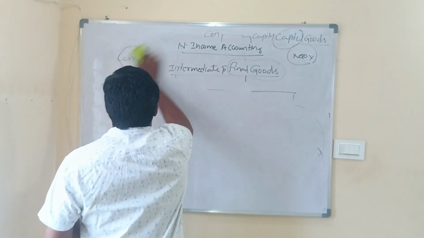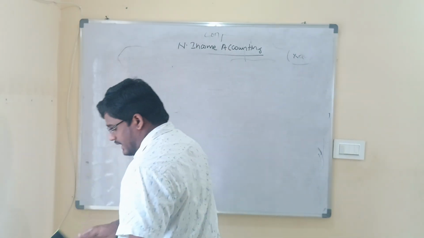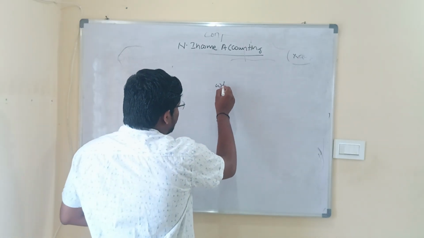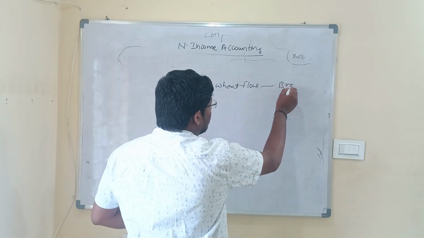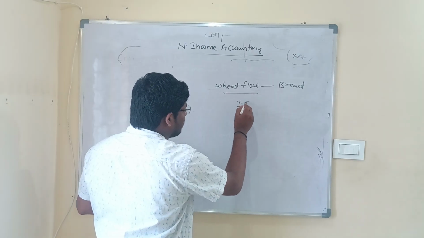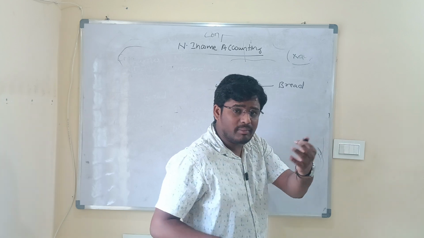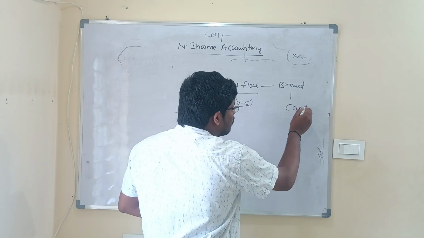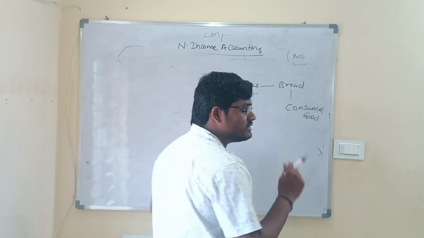Now let us understand one more important concept in connection to this topic. For example, wheat flour is used to make bread. I can call wheat flour an intermediate good. If the bread is purchased by you or by any household, then I can call bread the final good, and within final goods it is the consumer good. Now bread becomes the consumer good.